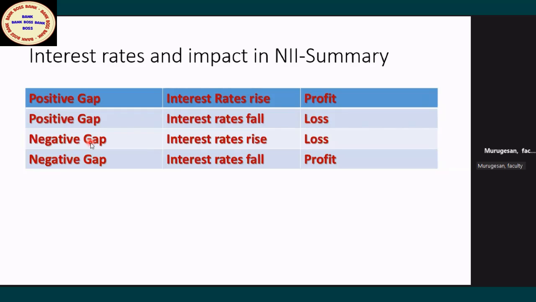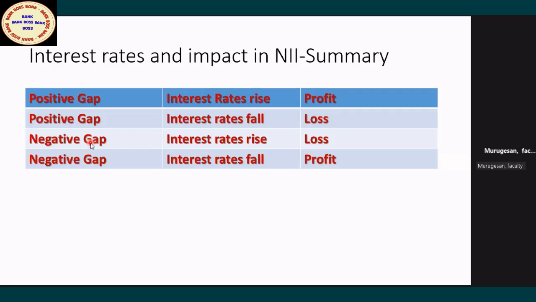Negative gap also is RSA, RSL. They will use the words RSA, RSL. What is RSA? Maturing RSA, risk sensitive assets. Maturing RSL. Which has to be more? RSA more means you are getting inflows. They may use assets, RSA, or funds, inflows, outflows. Anything you have to remember. So negative gap arises when expected outflows are more than the expected inflows.